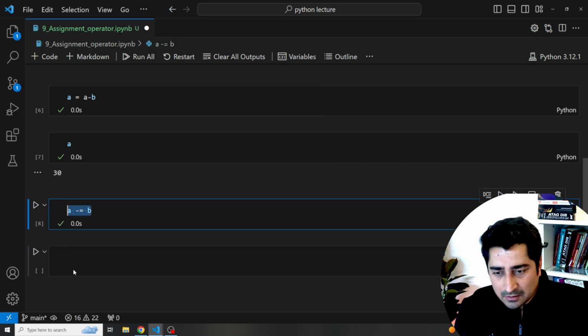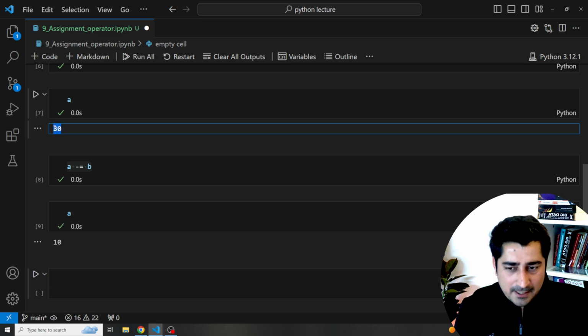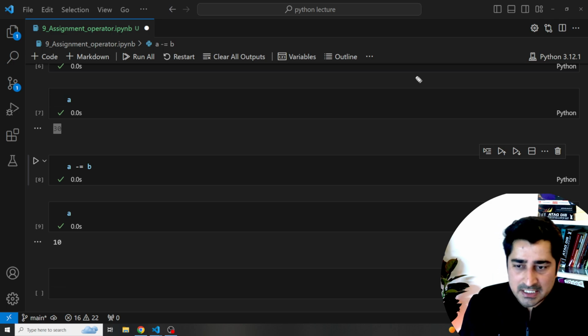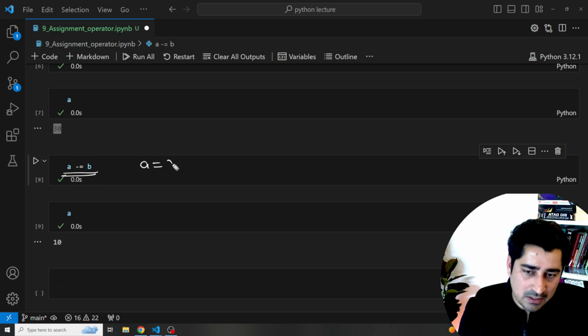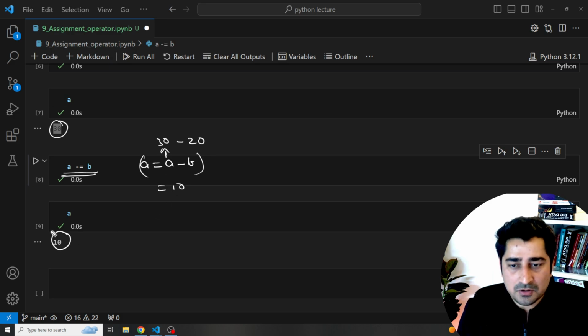If I'm going to write it down, now what is the value of A? So last time what was the value of A? 30. Okay. What is the meaning of this statement? Again, it's the same as I have already explained to you. So this one is equivalent to A is equals to A minus B. Okay. So the current value of A is what? 30. Okay. So 30 minus, what is the value of B? The value of B is equals to 20. So 30 minus 20 is equals to 10. This is what you will be able to receive.